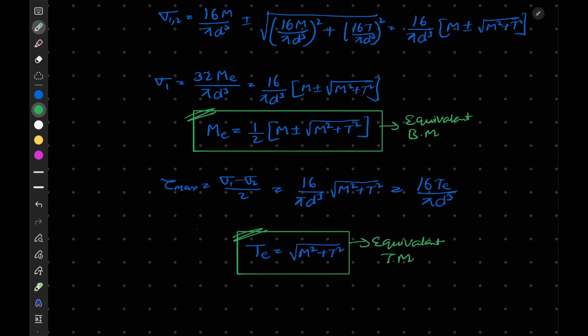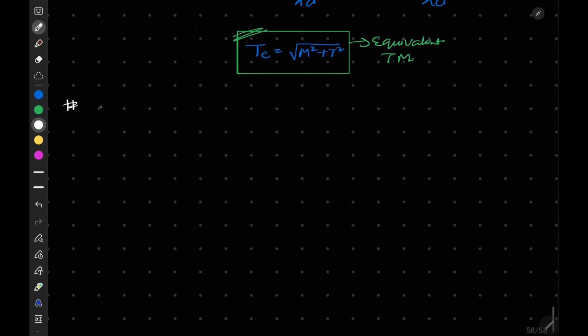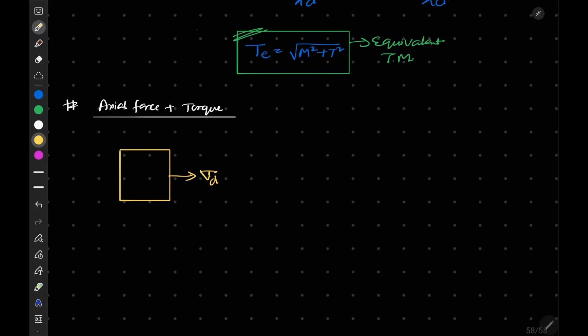Now the same approach we can also use when an axial force plus torque is applied on a shaft. If I draw the stress element here, this will be our sigma direct, equal to 4P by pi d square, similarly on this side, and again the torque gives tau equal to 16 T by pi d cube.